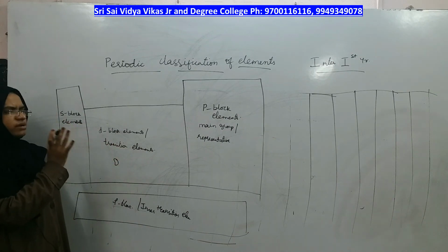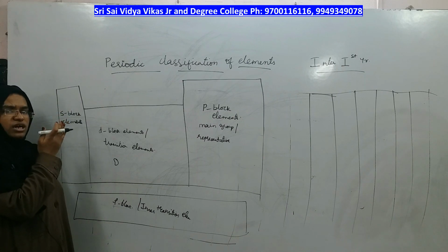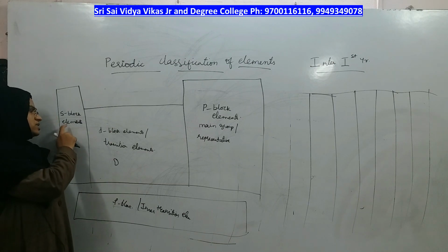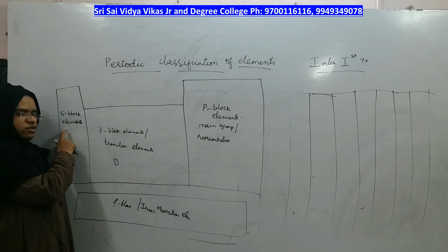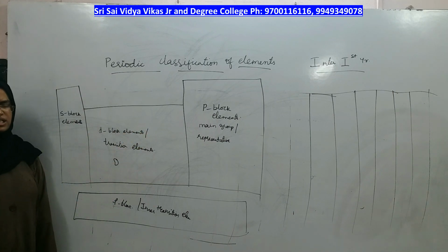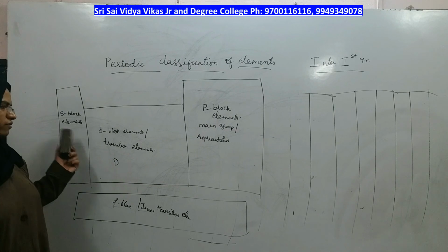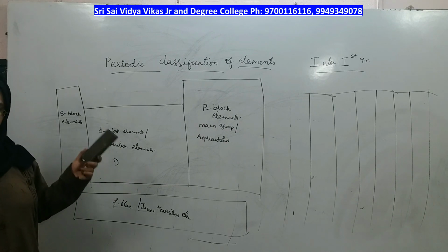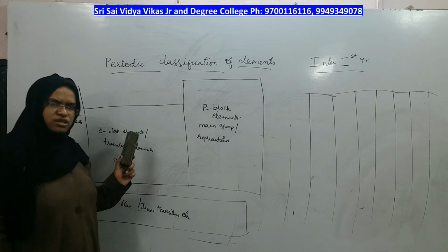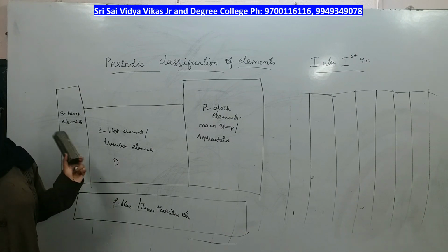So this is the diagrammatic representation of the periodic table, in which the left side groups are called S block elements because the valence shell is the S subshell or S orbitals, therefore it is called S block. On the right side you have elements whose valence shell is in P orbitals, therefore it is called P block. In the center of S and P there are D block elements or D subshell elements, which are also called transition elements, and inside the transition there are F block elements, also called inner transition elements. We will study each and every block in the next class.